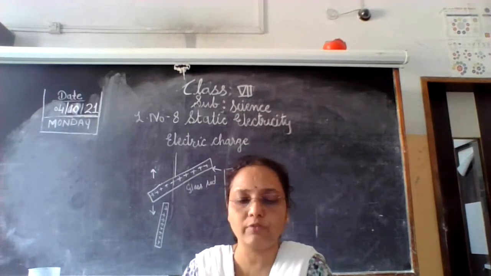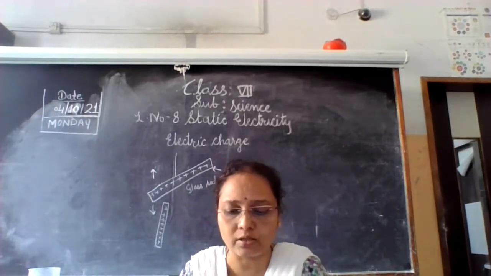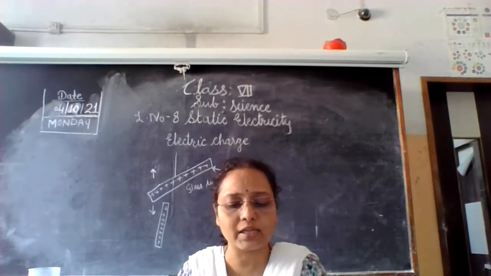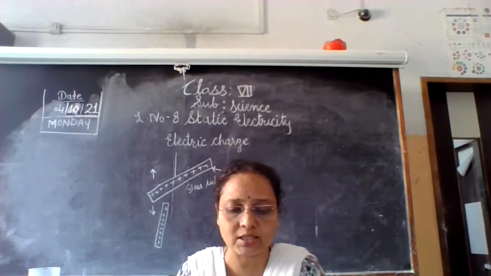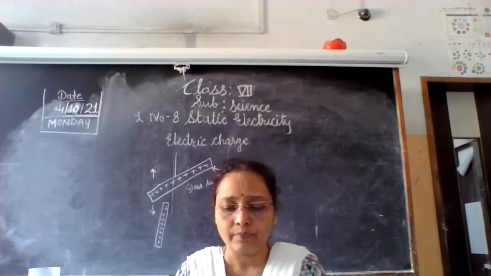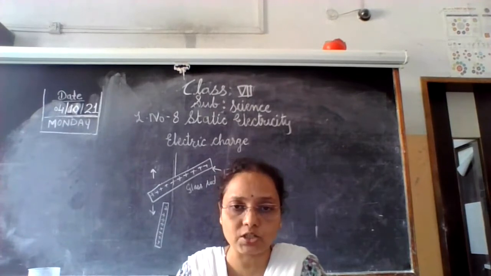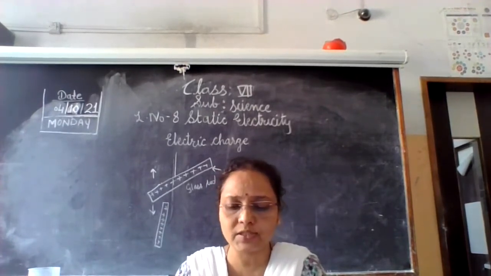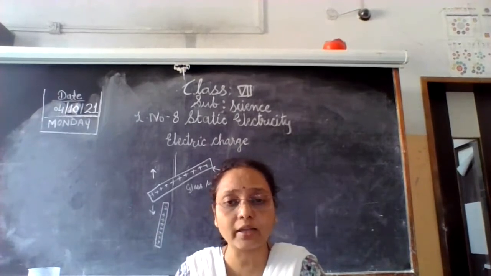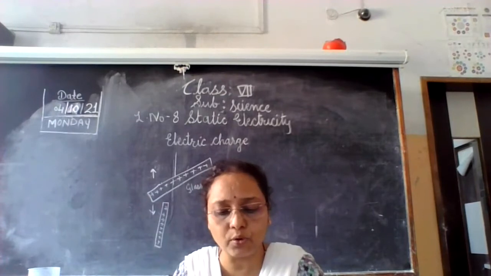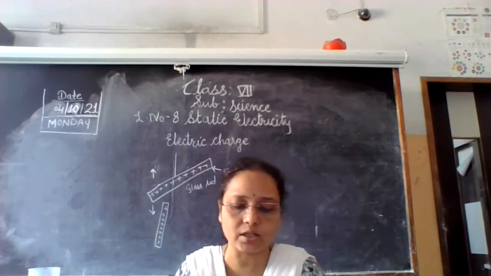So we find from this experiment that two rods carrying similar charges push each other away. This is called repulsion. And the rods carrying opposite types of charges get pulled towards each other.